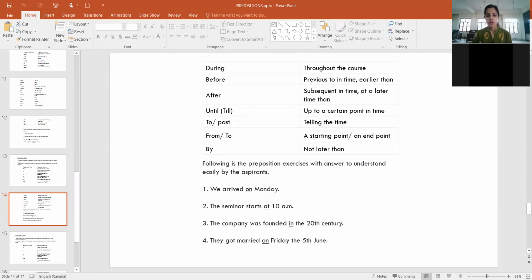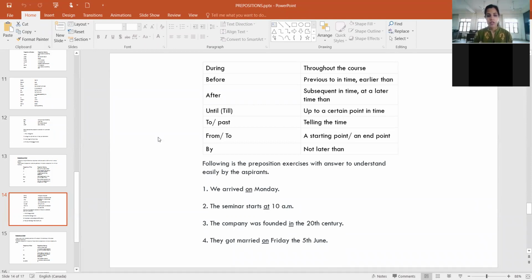Then we have to, from, then by. Right? By means not later than. If I say, I need your consent by evening or I need your assignments by evening, which means that evening tak aapne karwani hai, not later than that. Then these are few examples. We arrived on Monday. The seminar starts at 10 a.m. The company was founded in the 20th century. So remember, in 20th century, बहुत बड़ा time है, so we use the word in, right? Monday 10 a.m. These are more particular. So Monday is on, 10 a.m. is at. Then they got married on Friday the 5th June, right?